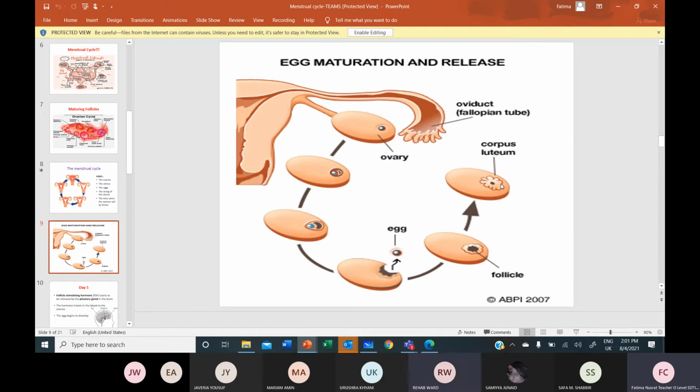It will break down and leave a white scar in the ovary. As soon as it breaks down, the level of progesterone will drop in the blood. There's no more secretion of progesterone. So when the level of progesterone drops in the blood, what happens next?